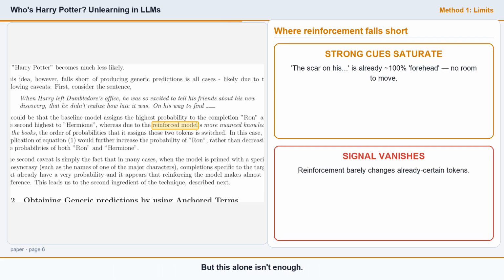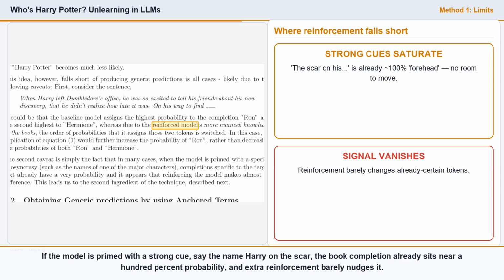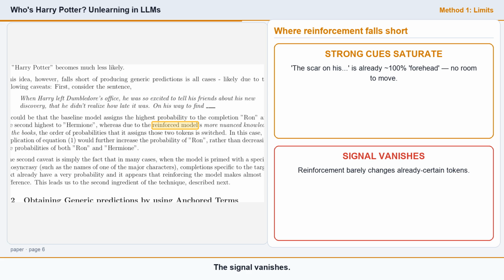But this alone isn't enough. If the model is primed with a strong cue, say the name Harry on the scar, the book completion already sits near 100% probability, and extra reinforcement barely nudges it. The signal vanishes. So for the strongest, most idiosyncratic cues, they need a second, sharper tool.